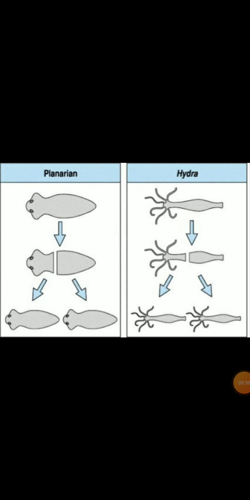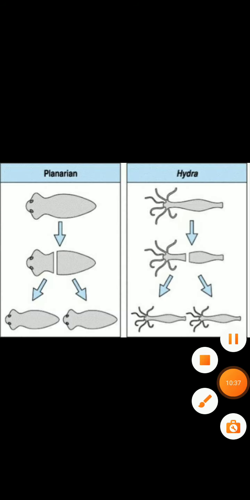Here, do not be confused between fragmentation and regeneration. What is fragmentation? Fragmentation is when all the cells break up into smaller pieces upon maturation. And remember students, I have told you that fragmentation is done on its own. It breaks or cuts into smaller pieces on its own.